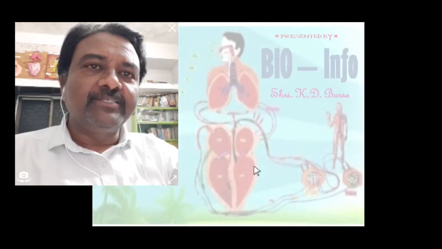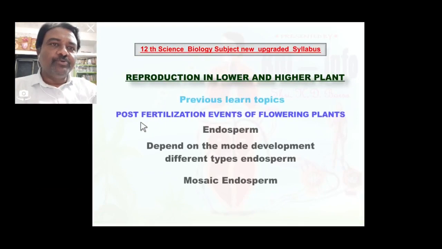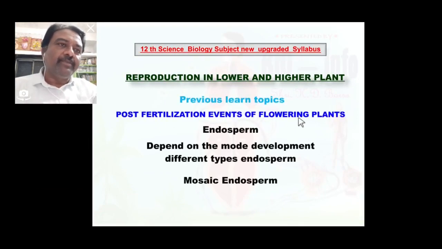In the previous lecture we saw some concepts like post fertilization events of flowering plants, development of endosperm depending on the mode of development, different types of endosperm like nuclear endosperm, cellular endosperm, helobial endosperm, and the concept of mosaic endosperm.